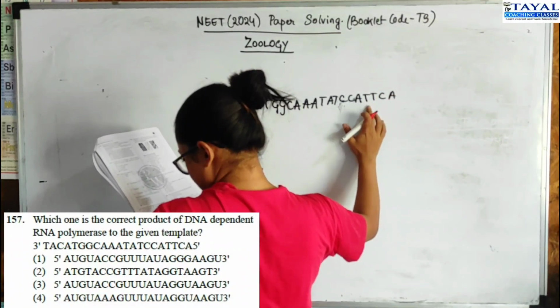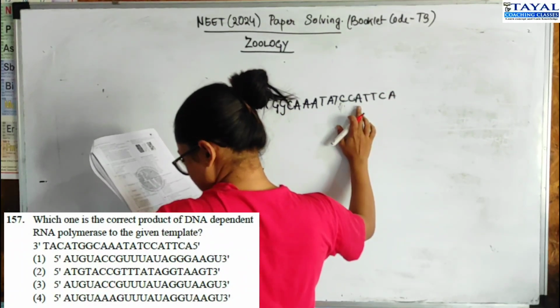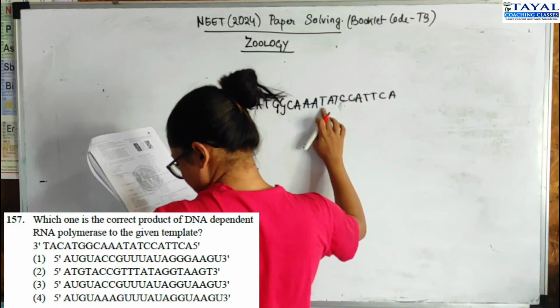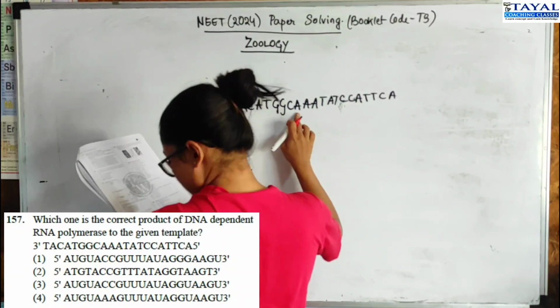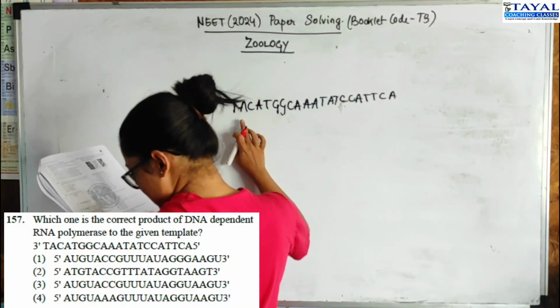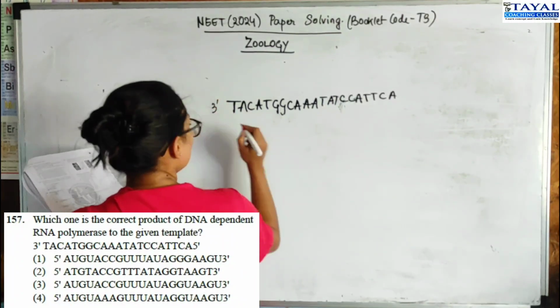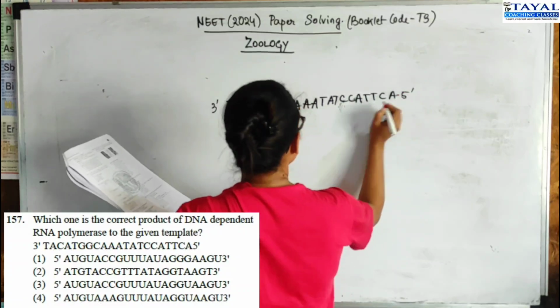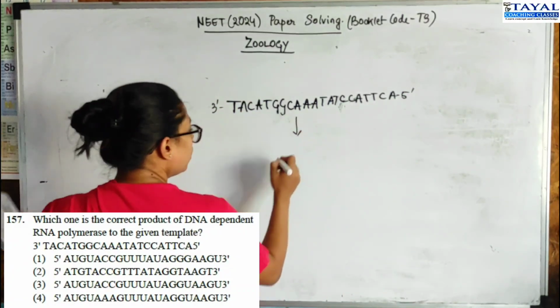So ACT, TA, CCT, AT, AAA, CGG, TA, CAT from the back. So that is your 3' to 5' template, and RNA polymerase works on it.